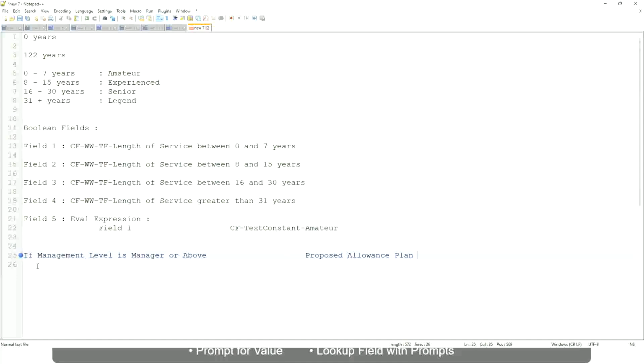We are going to find out what allowance plan we are going to propose for the new managers. So the proposed allowance plan will be, let's say, car allowance, right?